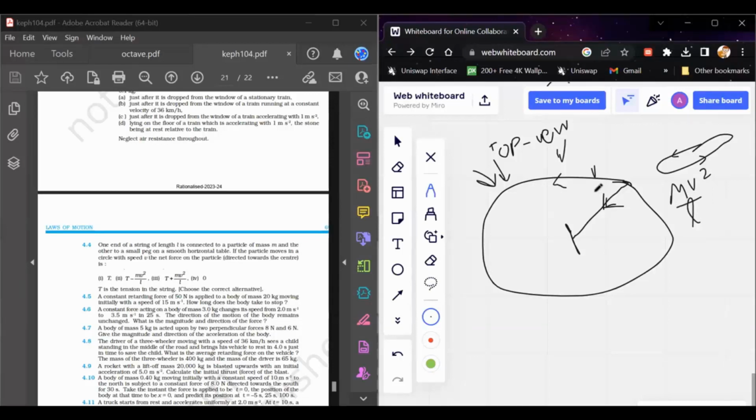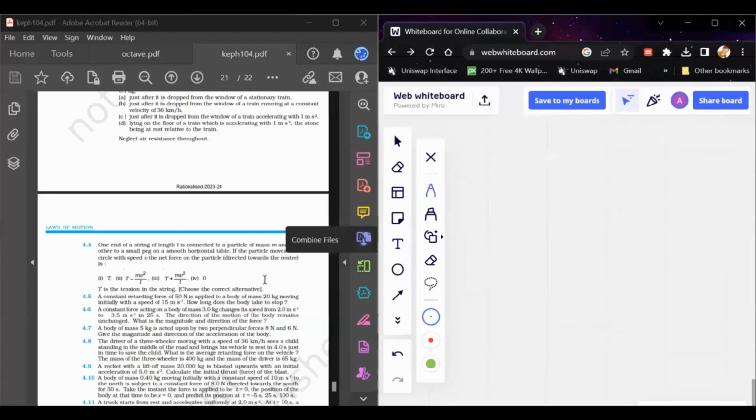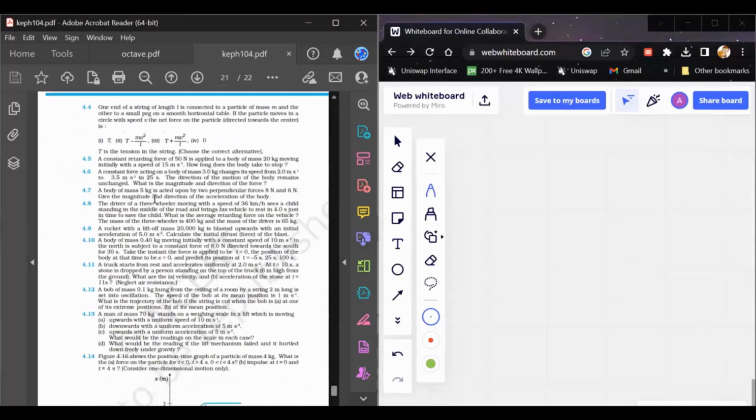It might be hard to visualize what is providing this force to the ball. This ball is tied to the string, so the string applies some tension force on this body, whose magnitude is equal to mv square by L. So the same tension force is providing the centripetal force. So that force T equals mv square by L, acting on this stone. So this is about this question.